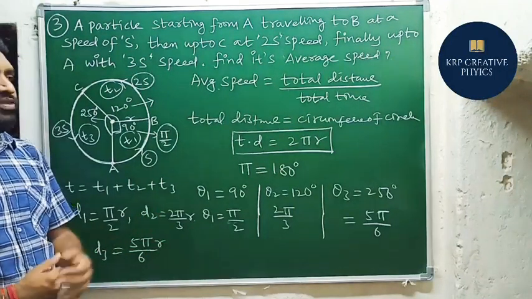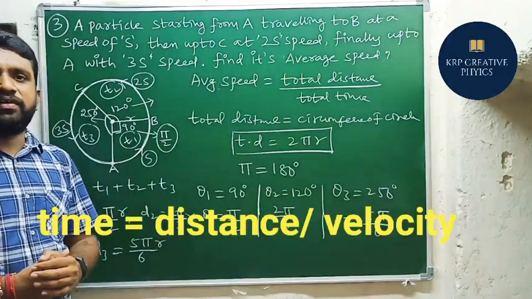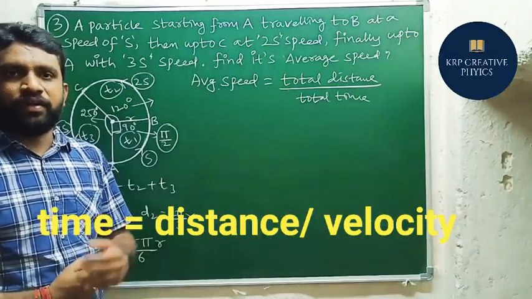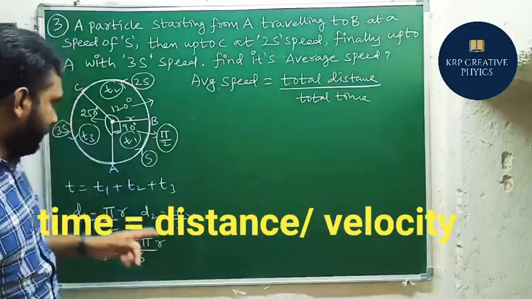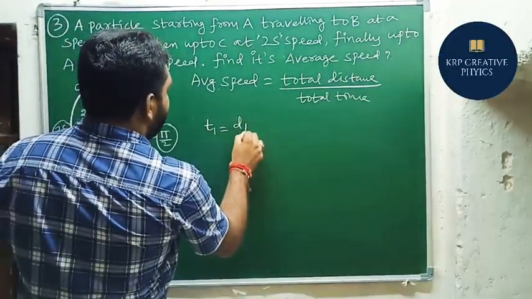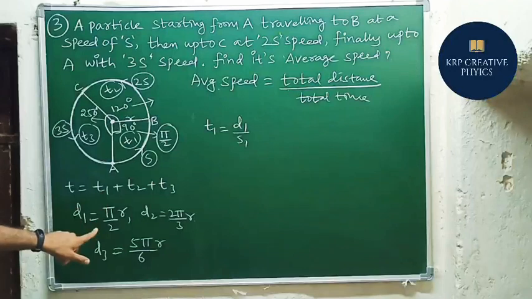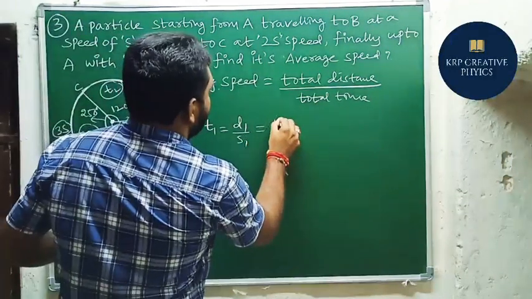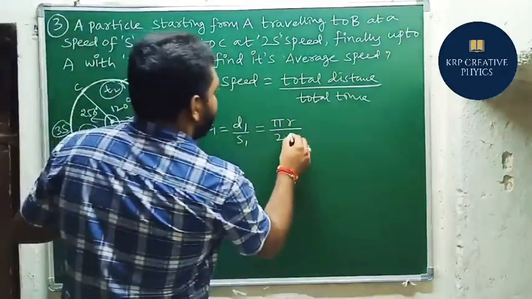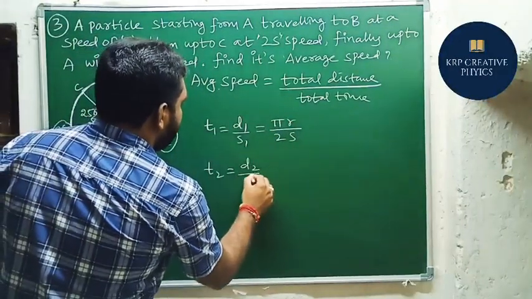Why am I doing all these things? We need to find the total time, so we need to find T1, T2, and T3. As we know, time equals distance by velocity, so we use that principle here. First we find T1. T1 equals D1 by S1, the speed. Here D1 equals pi r by 2. The speed from A to B is S. So this is T1. Similarly, we can find T2 equals D2 by S2.